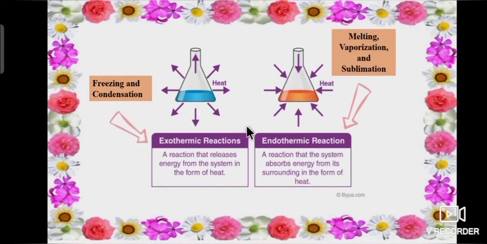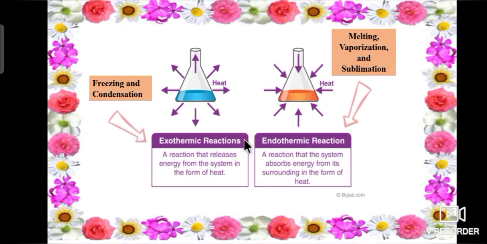A reaction in which the system absorbs energy from its surroundings in the form of heat is called endothermic reaction. Melting, vaporization and sublimation are examples of endothermic reactions.